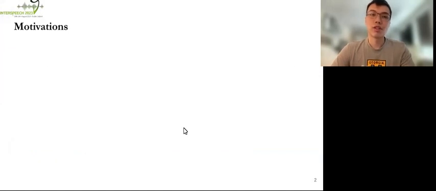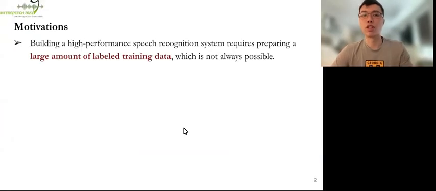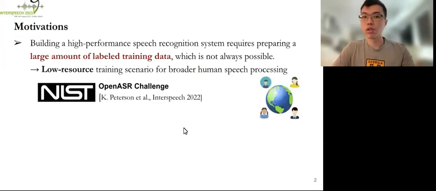So for the motivations of this work, as we know, building a high-performance speech recognition system often requires preparing a large amount of labeled training data, which is not always realizable or possible in real-world scenarios. And therefore, a low-resource training scenario is more favorable for broader human speech processing tasks. It is also gaining much attention as NIST has been hosting open ASR challenges for low-resource languages for these past few years.